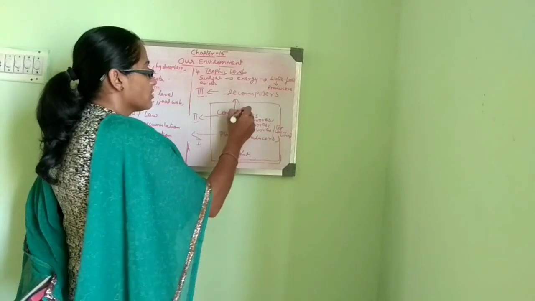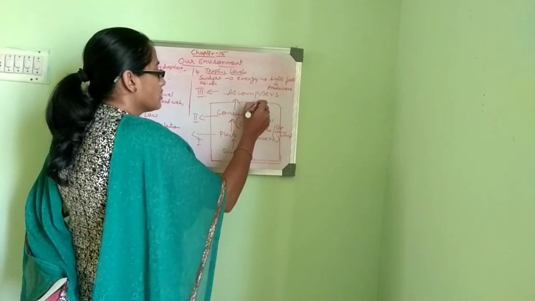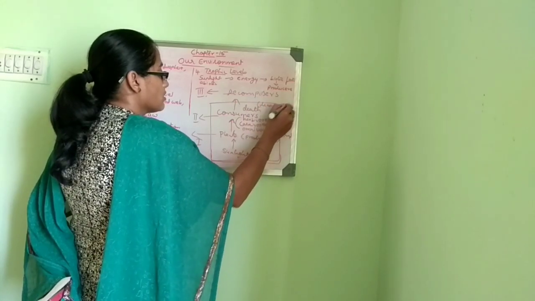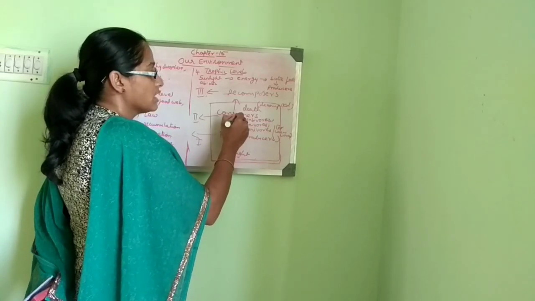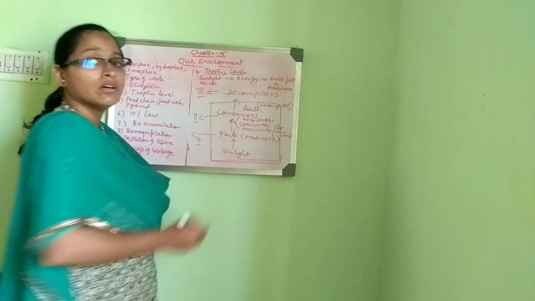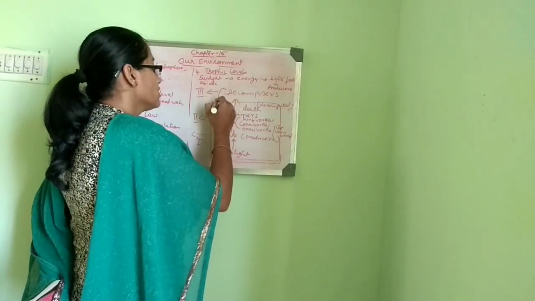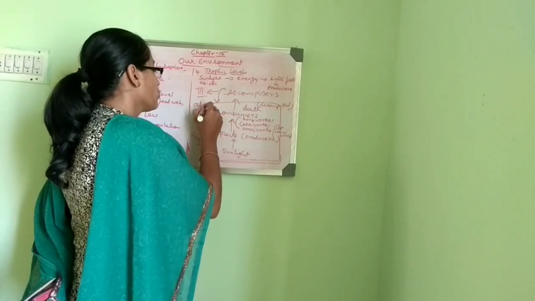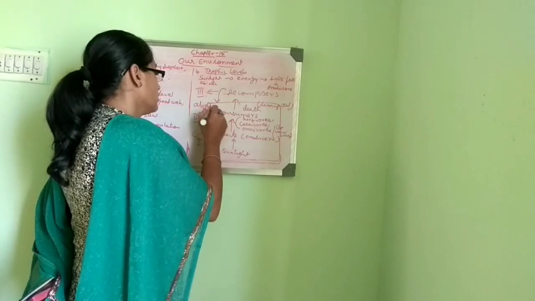These consumers on death need to be decomposed, and that also requires some energy. So the energy stored in the consumers after death is used by the decomposers for breaking down the dead bodies, and this again releases the matter in the form of abiotic factors back to the atmosphere.